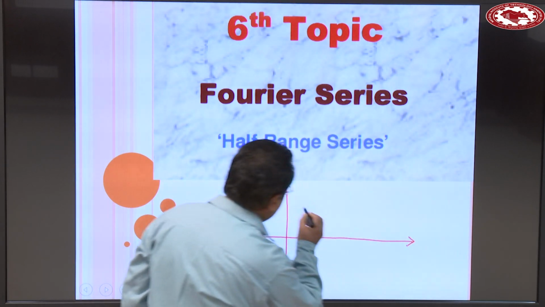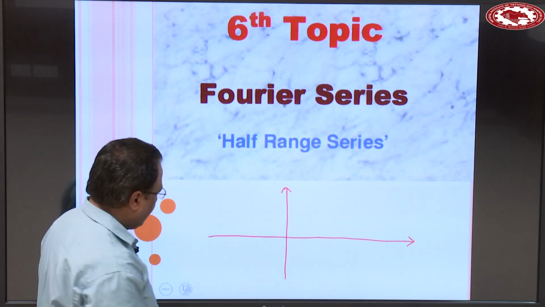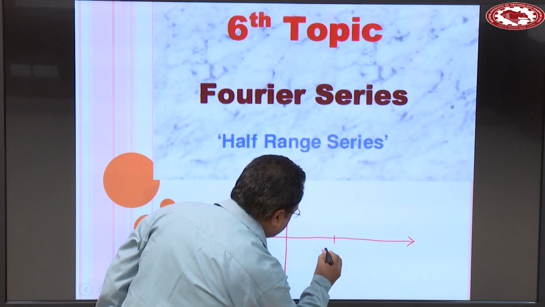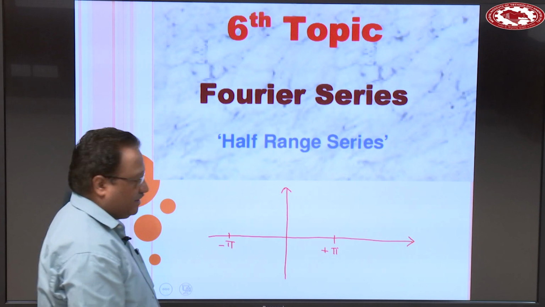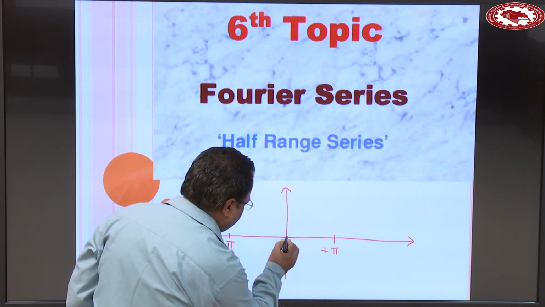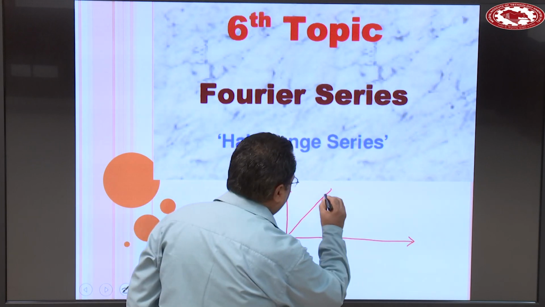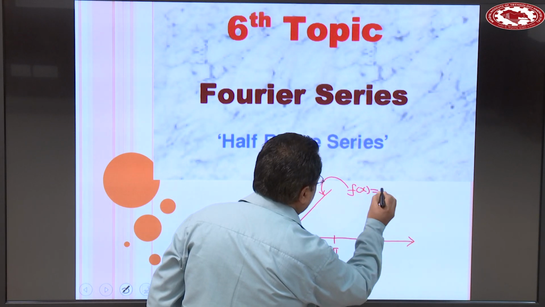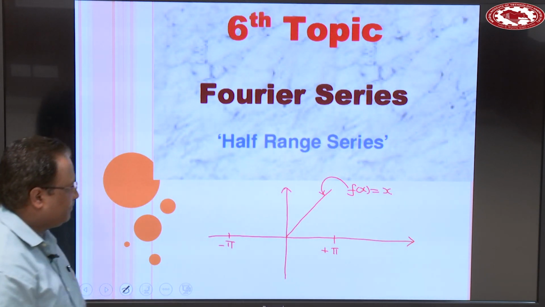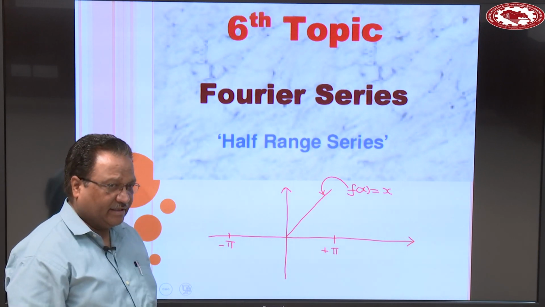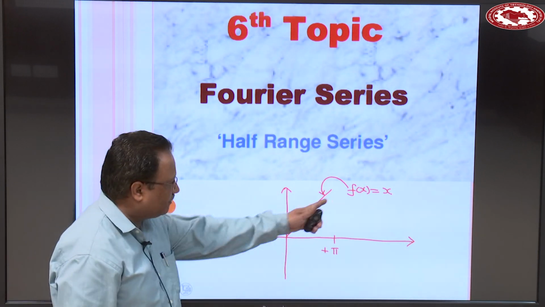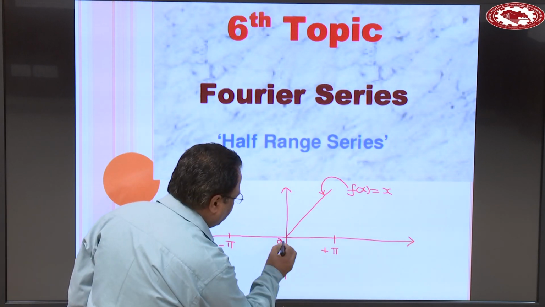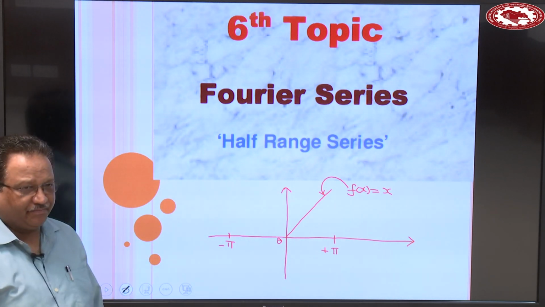This one is x axis, this one is y axis, this one is minus pi and this one is plus pi. We have given a function. Let us suppose the equation of this function is f(x) = x. So the question is, develop a half range series of this function within the range 0 to plus pi.